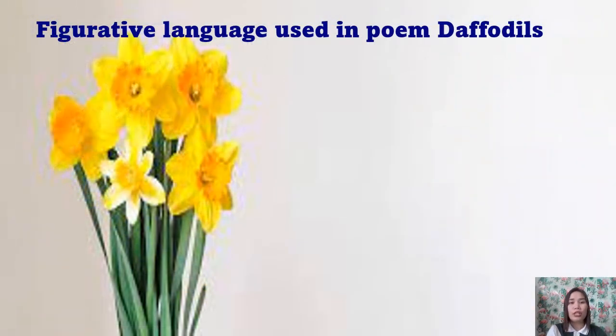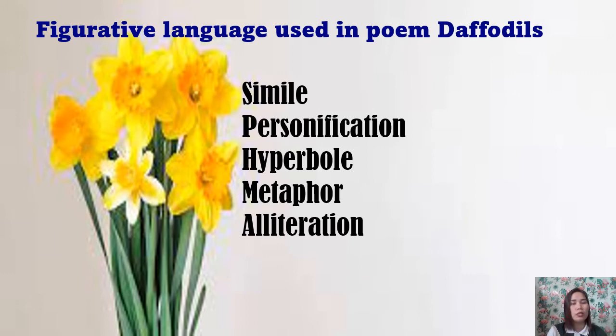The poem Daffodils is full of figurative language, and here are some examples of figurative language used in the poem. First we have the simile, personification, hyperbole, metaphor, and alliteration. The poem opens with a simile, a comparison of the poet to a cloud. And personification: he personifies the flowers by using words like dancing, fluttering, and tossing.